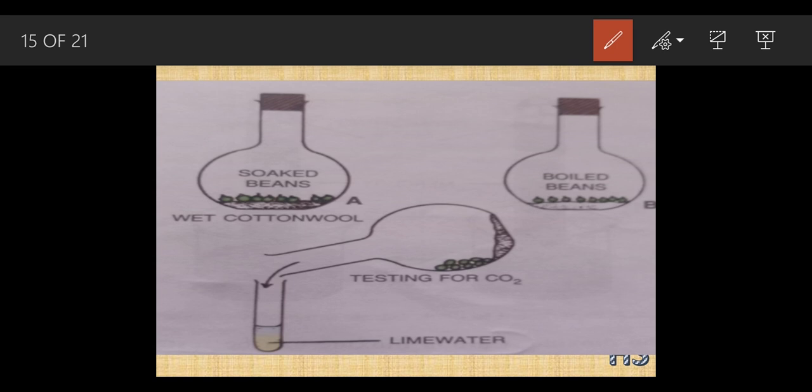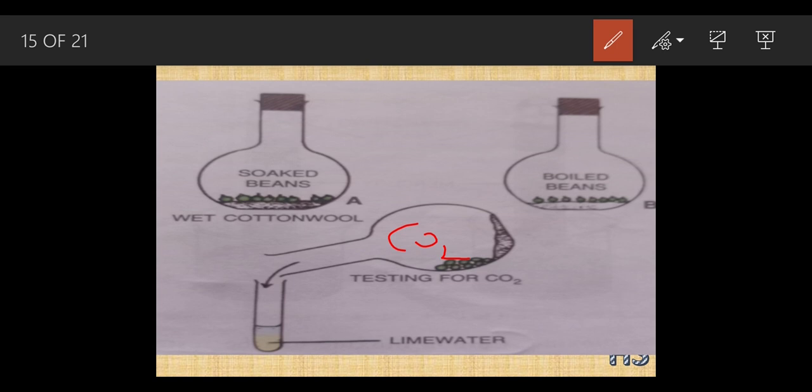So we have taken lime water. We have taken a test tube, and that test tube has been filled with the lime water. First I am going to take condition A. So this was A, suppose. And which gas was present inside this?